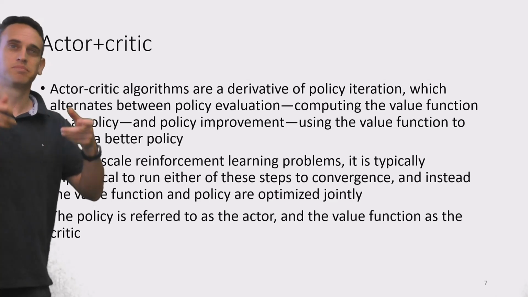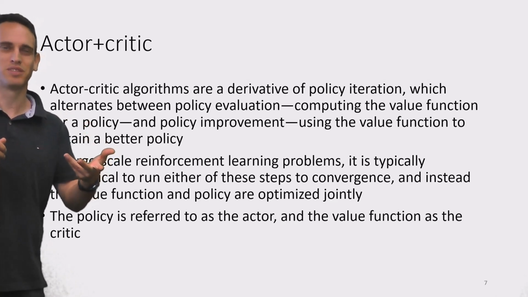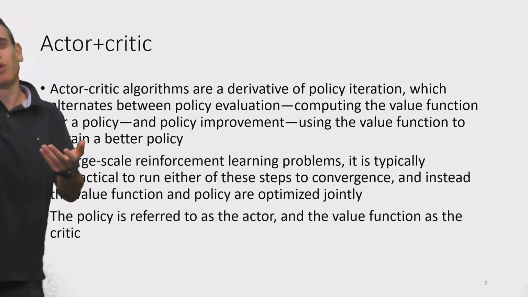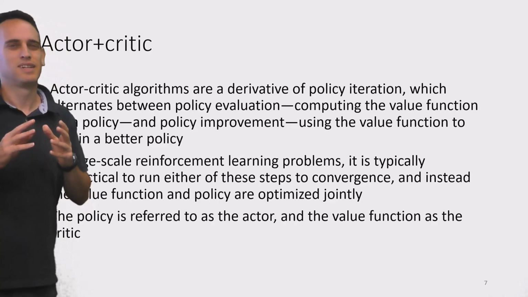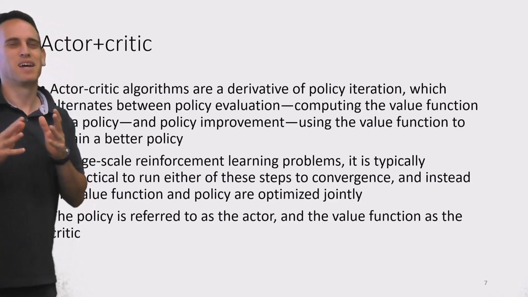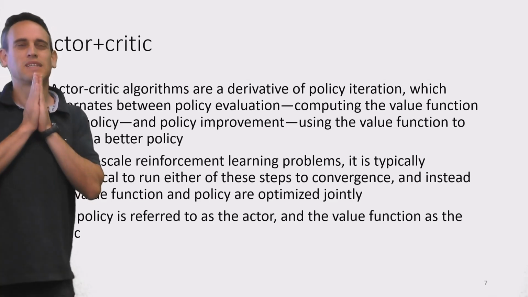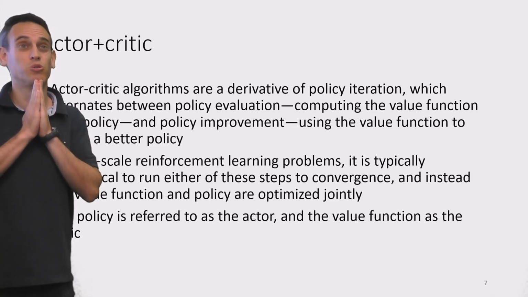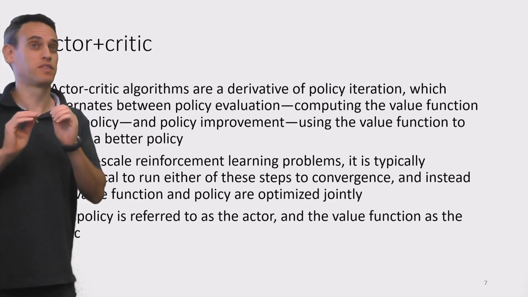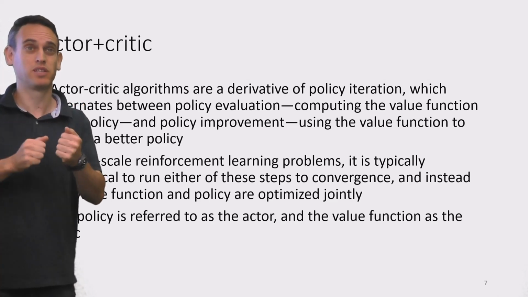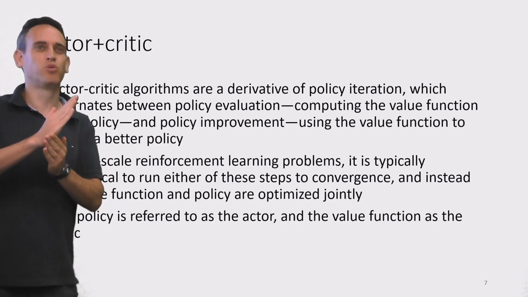So we optimize both at each step. At each step we update our policy evaluation and we also change our policy. If we do it in small enough steps, it's usually fine. And I know that it sounds a bit hand-wavy at the moment, but later on I'll actually show you some proofs or a specific case where this is fine. We do both of them at each time, and we're still guaranteed to see monotonic improvement in our policy.